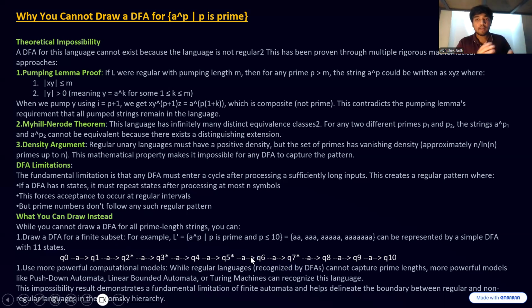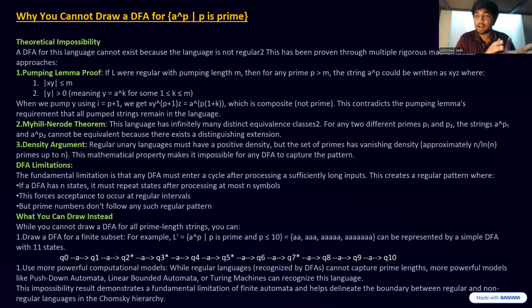So with a constraint, we can design a DFA. But look at the differences between the primes. We have a difference of one between two and three, a difference of two between three and five, and irregular intervals of difference between each prime. So we won't have any particular cycle that will help us to generalize the DFA.